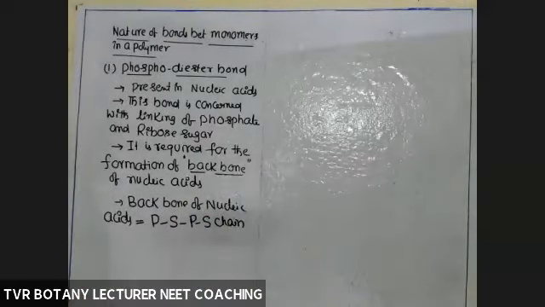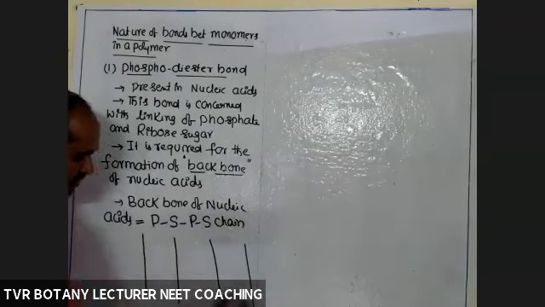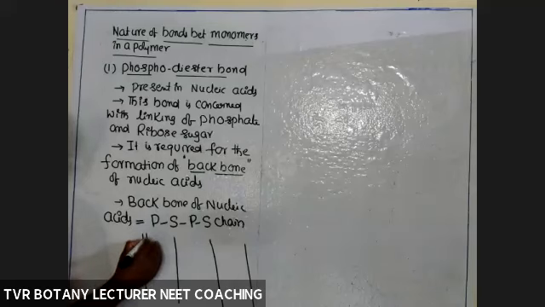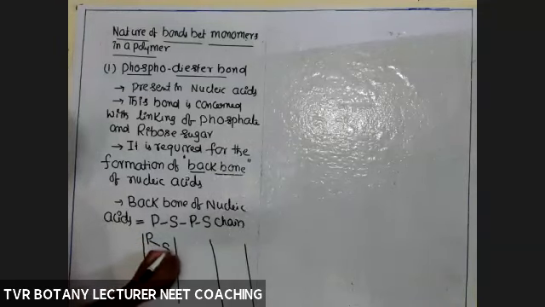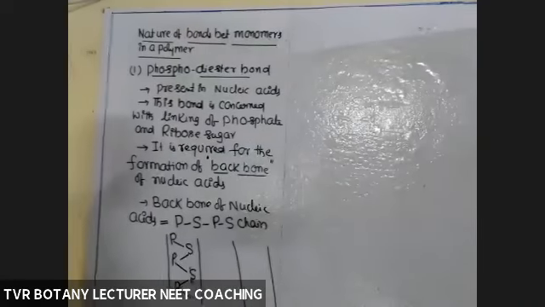That chain is called a backbone. Simply, this is the backbone of DNA strand 1 and the backbone of DNA strand 2. Here one phosphate molecule, ester bond, sugar molecule, phosphate, bond, phosphate, sugar, phosphate, like that. So this is the backbone of any nucleic acid.